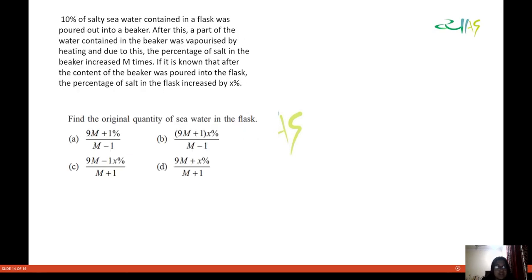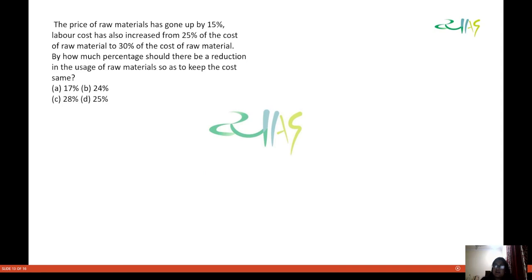I think we have one more question here. What is the question saying? The price of raw material has gone up by 15% and the labor cost has also increased by 25% of the cost of raw material to 30% of the cost of raw material. By how much percentage should there be a reduction in the usage of raw material to keep the cost the same?